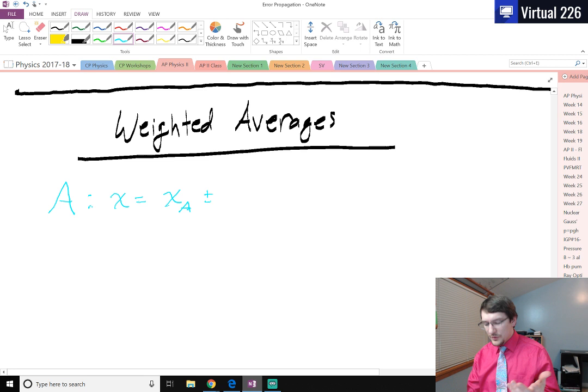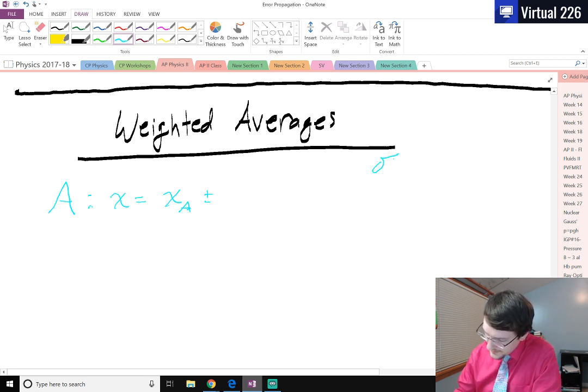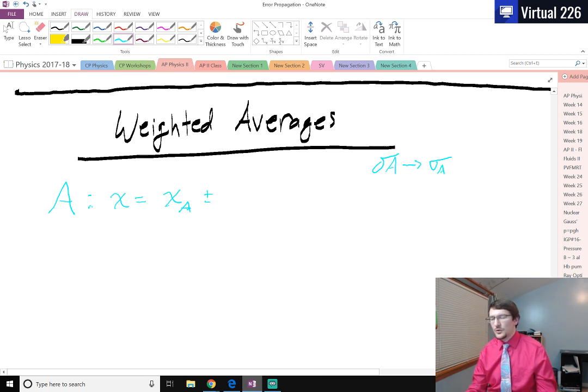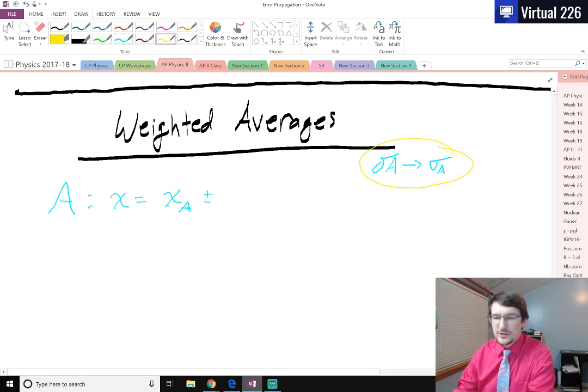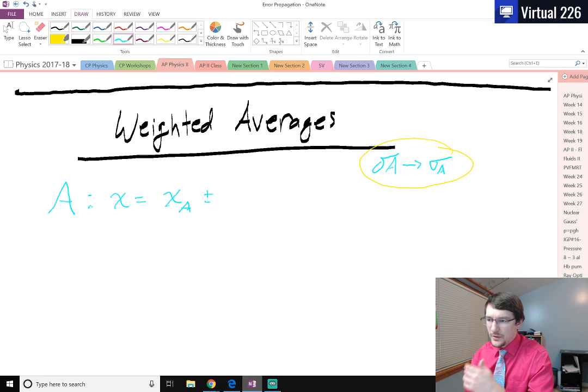Before we used the symbol del to represent a deviation, so I could call this the deviation of A. We're going to transition that to the standard deviation of A, taking a slightly more statistical approach with Gaussian distributions. Really, we can use these pretty much interchangeably, but for the sake of convention and how we've always talked about weighted averages, we're just going to use the sigma here.